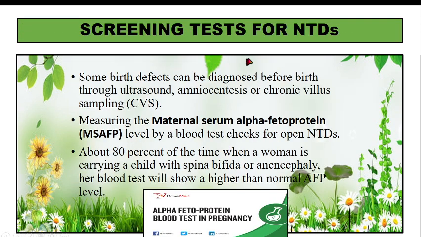First is screening for neural tube defects. Neural tube defects can be diagnosed before birth by ultrasound, by amniocentesis, or by chorionic villi sampling, that is CVS. Amniocentesis and chorionic villi sampling are done under ultrasound guidance. We take the mother for ultrasound, then we use a Sims speculum, and through that we pass the probe or the syringe and take the sample, maybe of the amniotic fluid.